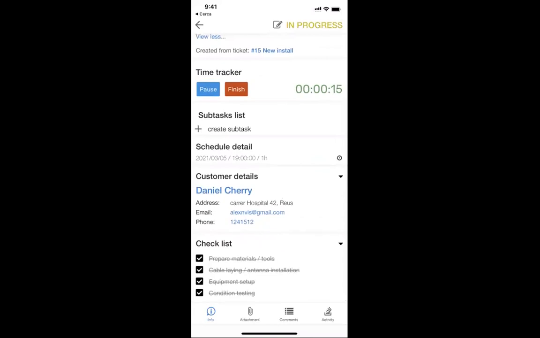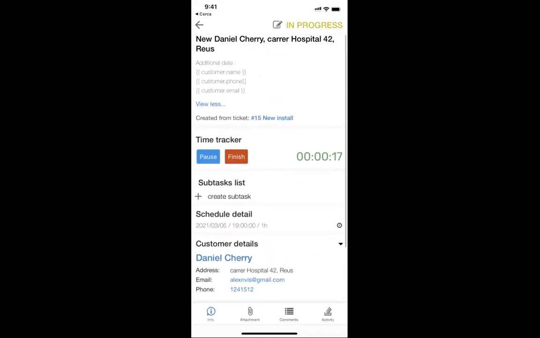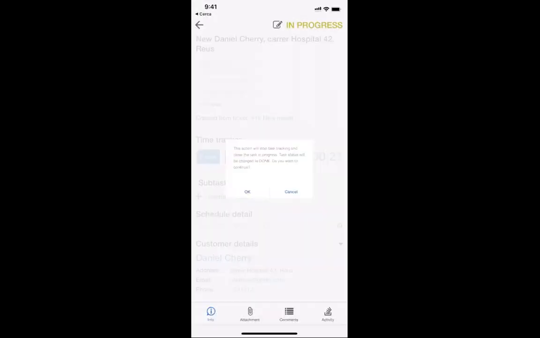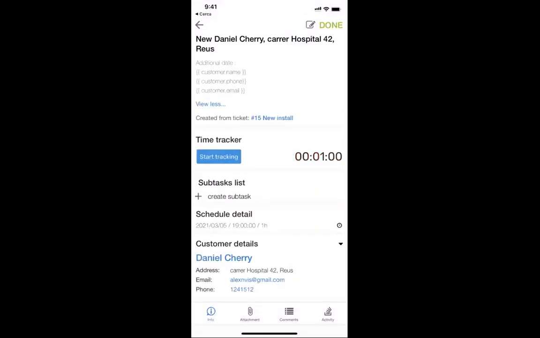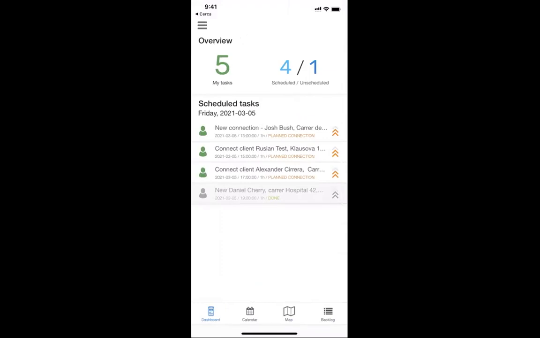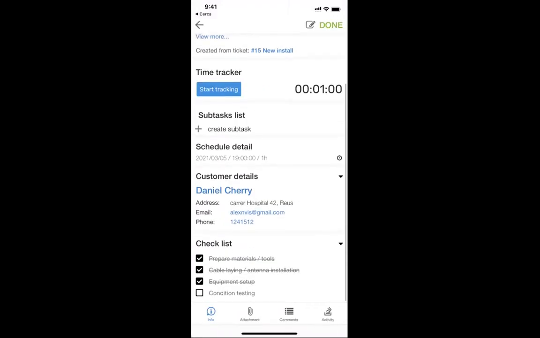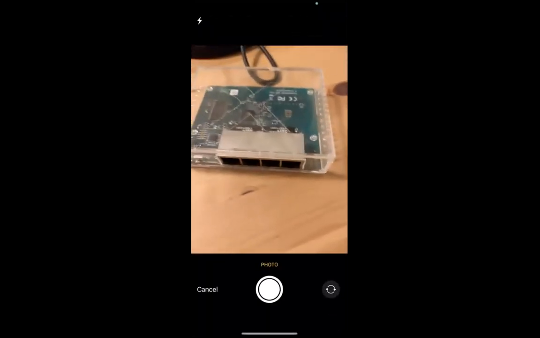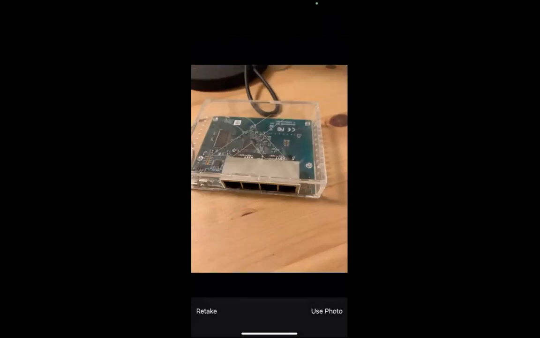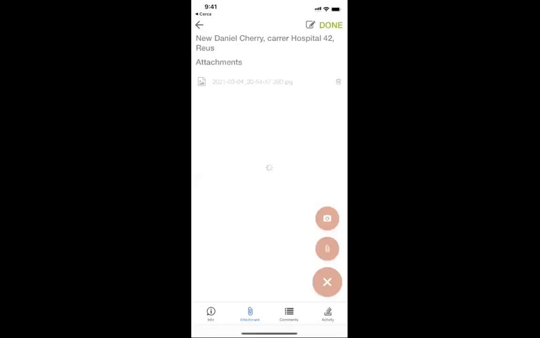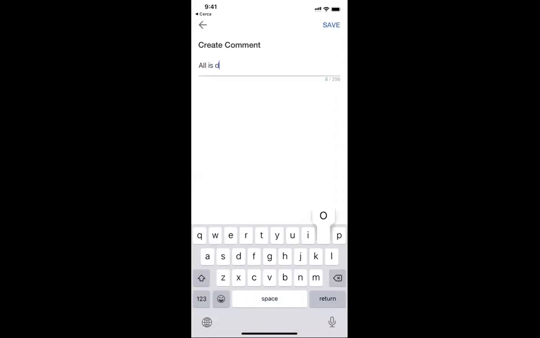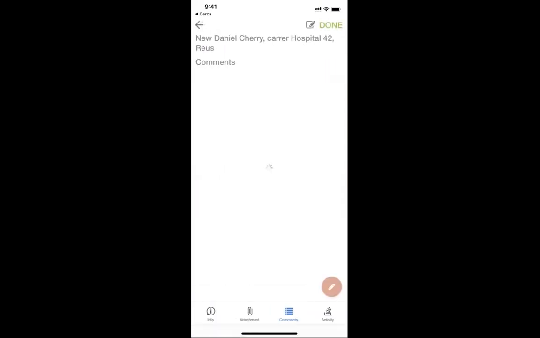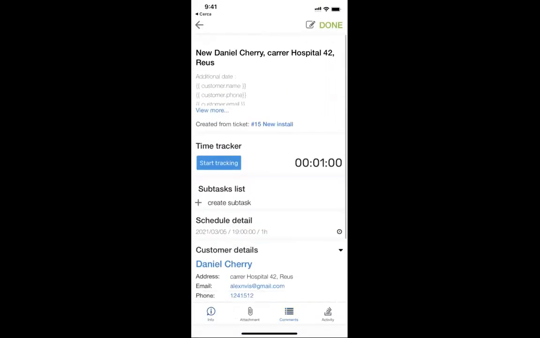And now what I do is that I finished. What I want to show you here is that as I finish this, it will just stop and move to the done status. Okay, what we forgot to make is a photo of our installed equipment. So there is a router, let's take the photo, and we can make a comment saying all went down, all is done and good. So the task is done.